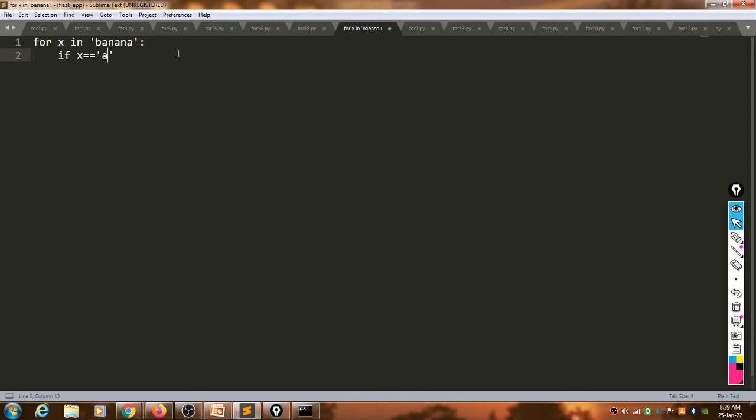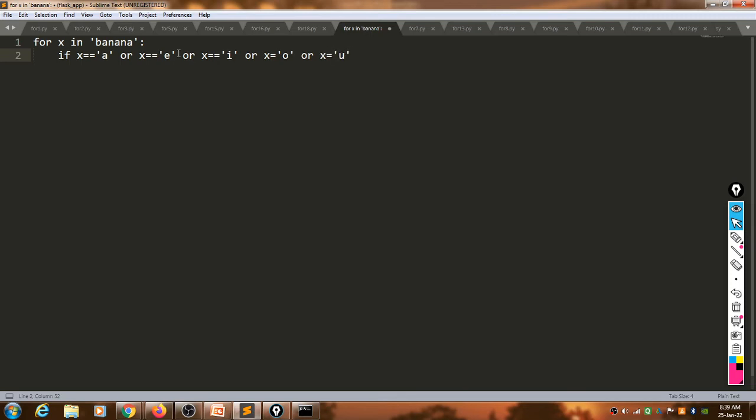If x is equal to a, or x is equal to e, or x is equal to i, or x is equal to o, or x is equal to u.